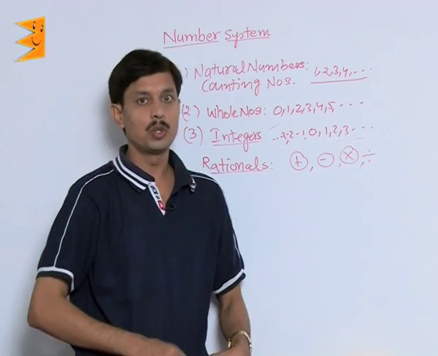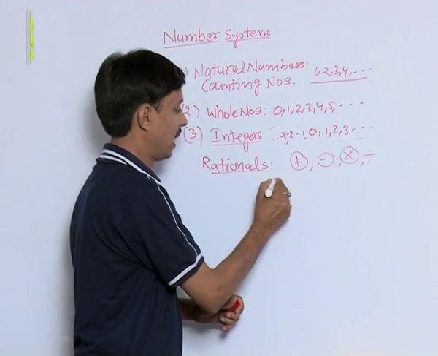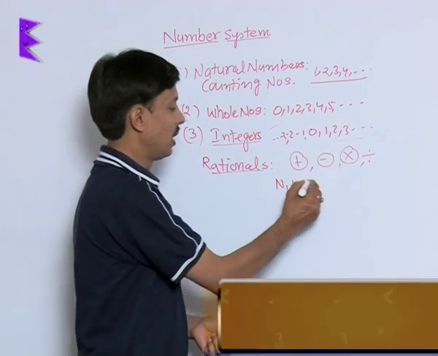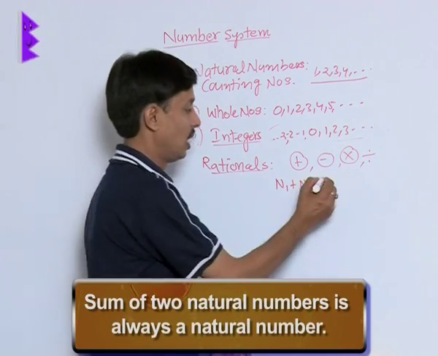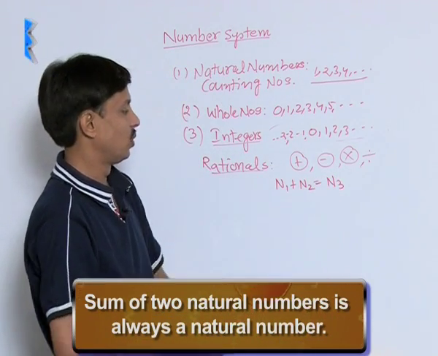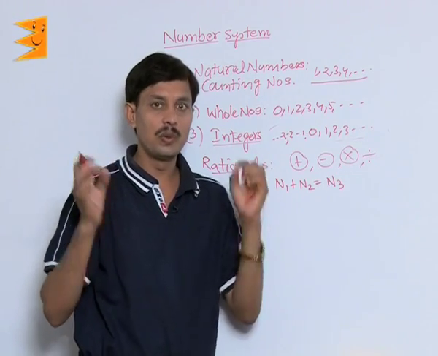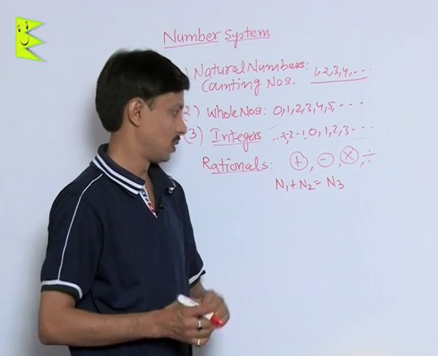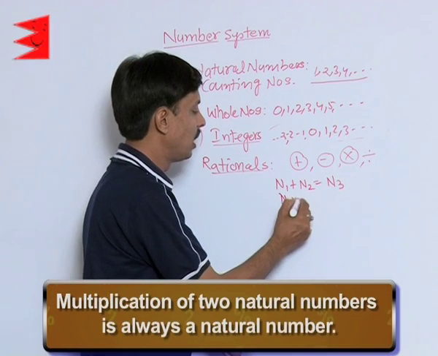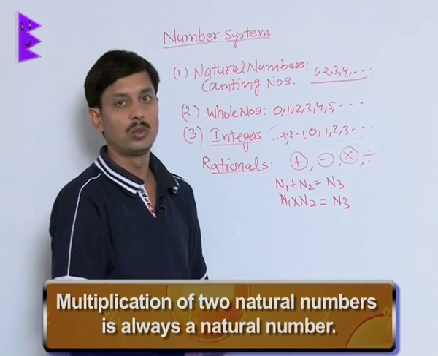If my question to you is, if I add two natural numbers, n1 the first natural number and n2 the second natural number, it is always true that their sum is a natural number. So we can say the addition of natural numbers is closed. It has a closed property. Similarly, if I multiply any two natural numbers, I will again get a natural number.